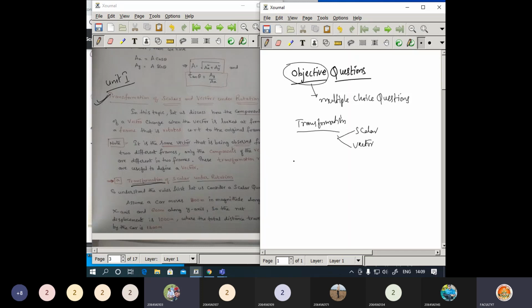So let me write the question, sample question I'm writing here. Transformation of a scalar quantity under rotation.